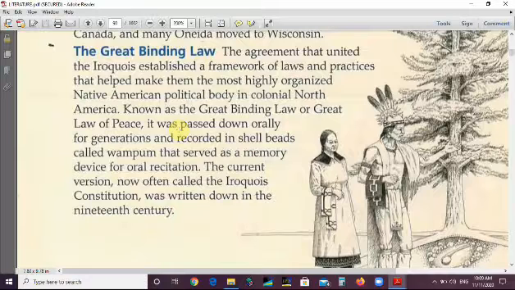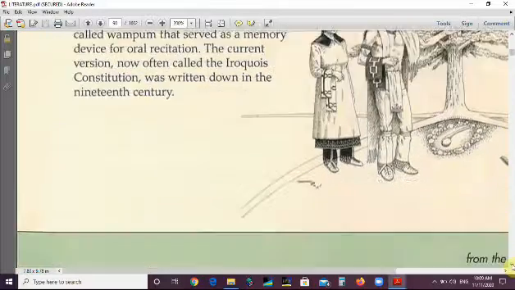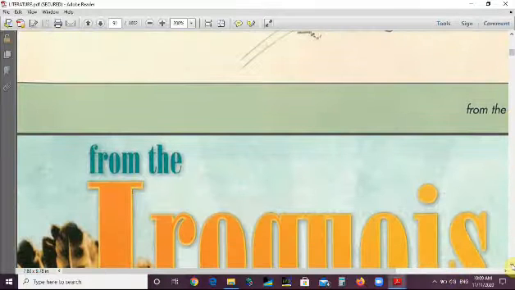The current version, now often called the Iroquois Constitution, was written down in the 19th century, about 100 years after the founding of the United States of America.